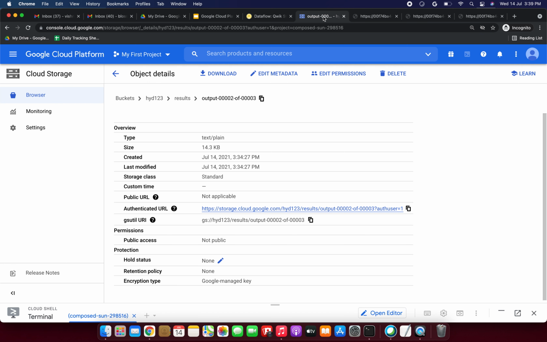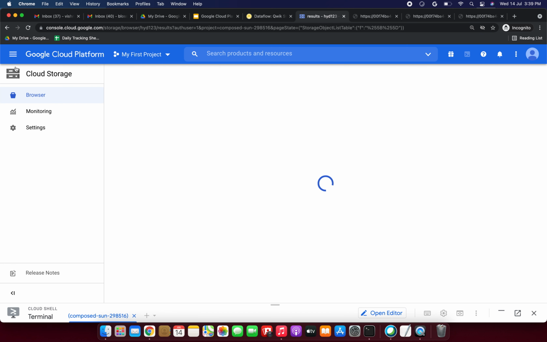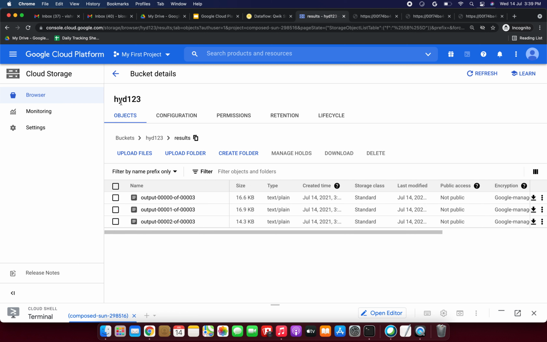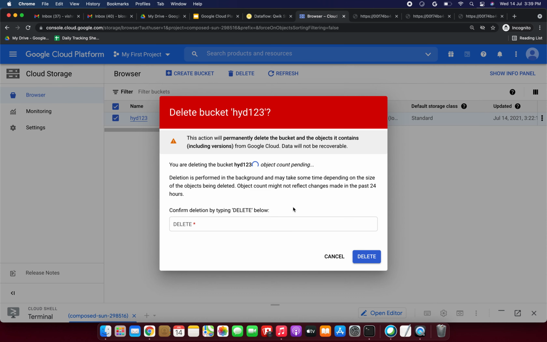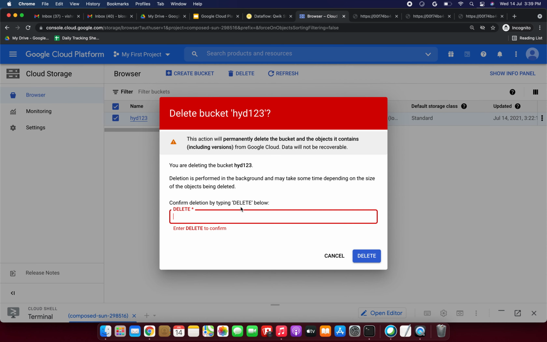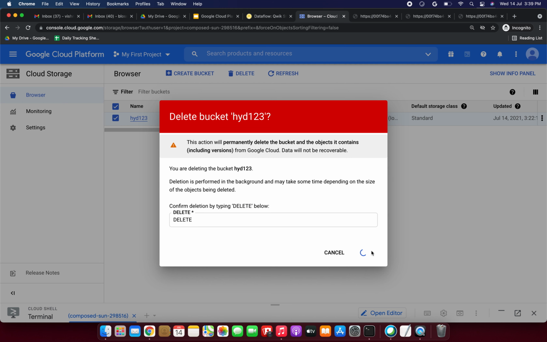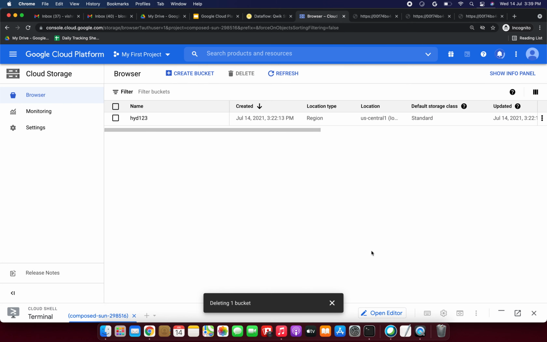Finally, what we have to do is delete the buckets, so that they won't charge us, right? Yes, fine. So we have successfully completed the Dataflow lab demo. Then we need to delete this also.